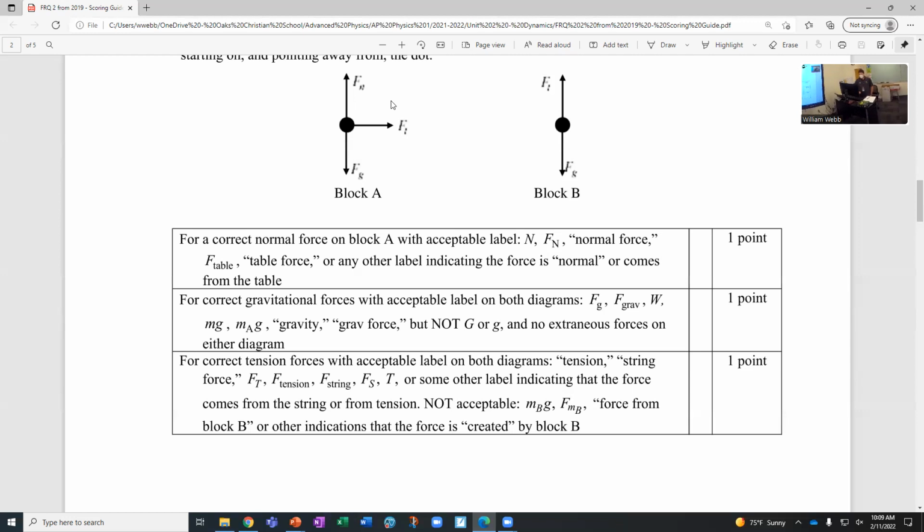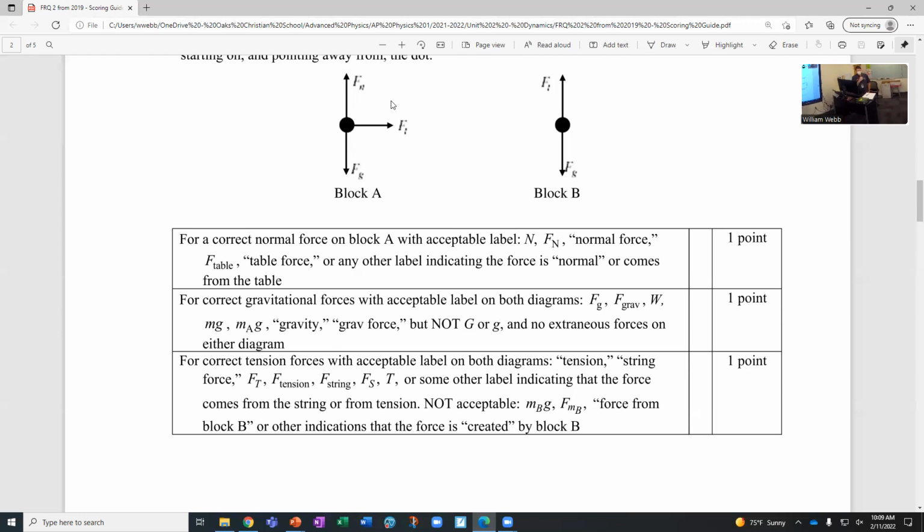The second point says for gravitational forces on both diagrams. So you have to have it on both to earn this point. And you can just see they say you can use FG, F grav, W, mg, m_A g, gravity, grav force. But you may not use just G, big G, or little g. If you did that, then you don't get the point. And also it says, and no extraneous forces on the diagram. So if you put some other force on there, you also lose this point.